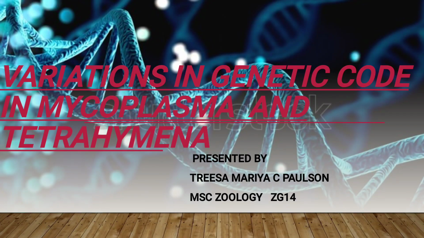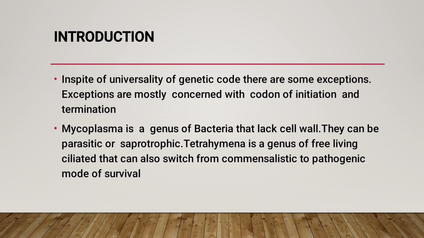Hi all. Today we are going to discuss the topic variations in genetic code in Mycoplasma and Tetrahymena. We have already studied what genetic code is and what its characteristics are. Its characteristics involve universality, commaless, non-ambiguity, non-overlapping, stop codon, start codon, etc.